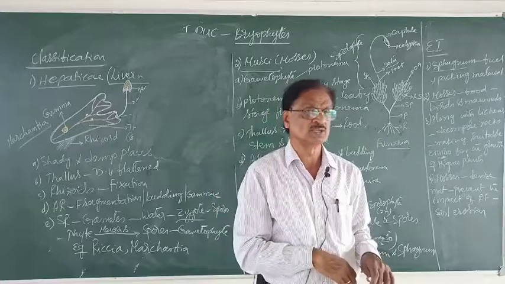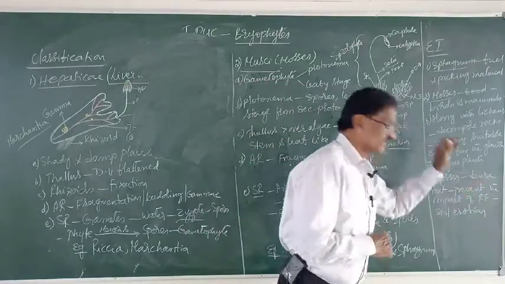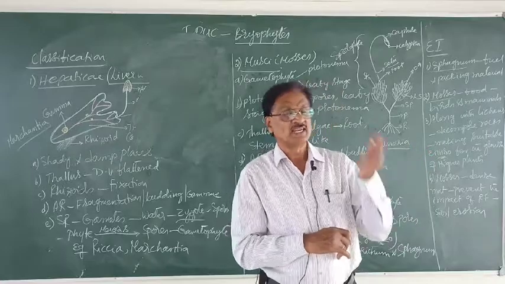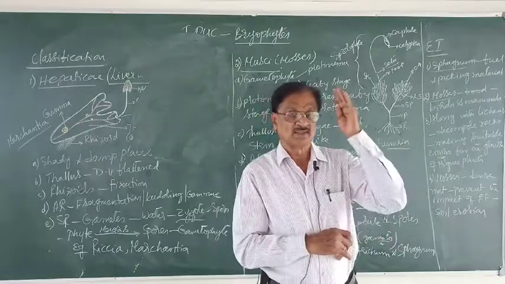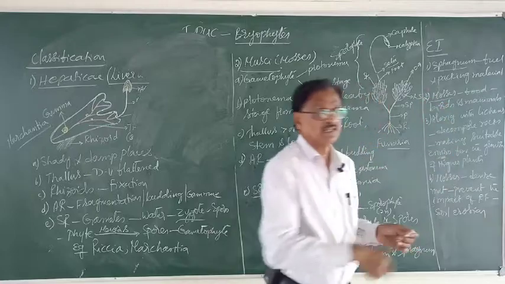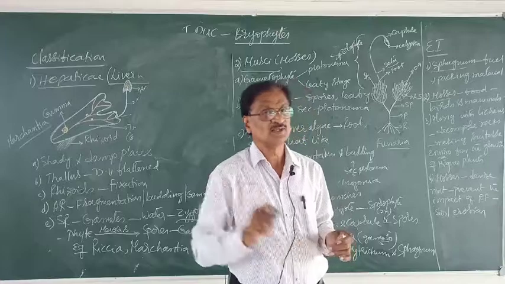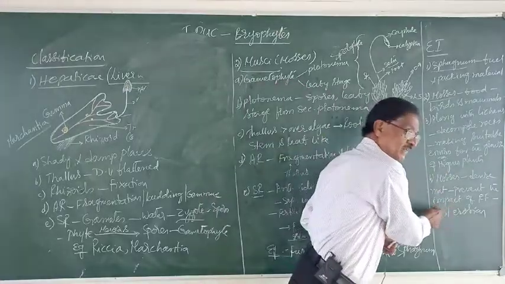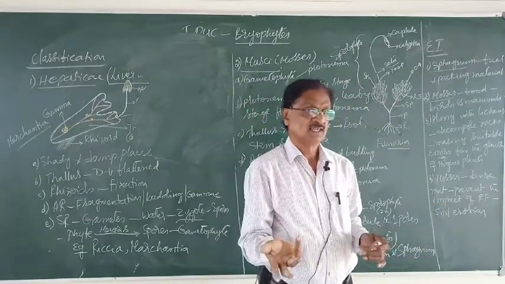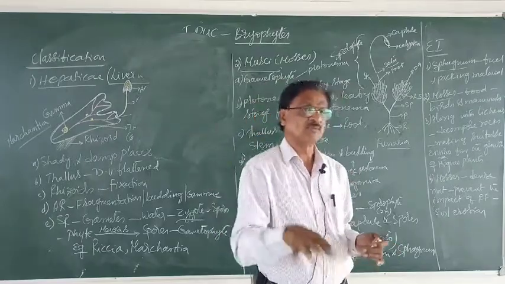Whenever these mosses form the dense mat over the soil surface, naturally it reduces the speed of that rainfall, thereby preventing the soil erosion. This is another advantage, or economic importance, of these bryophytes. That means to say the bryophytes to some extent are economically important.